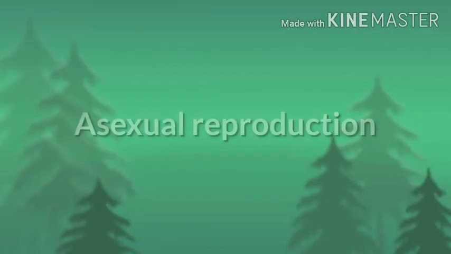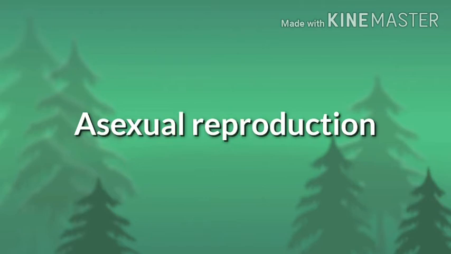Flowering plants generally reproduce sexually by seed formation. Many, however, reproduce asexually. So, there are two important methods of reproduction. The first method is asexual reproduction, and the other method is sexual reproduction. Today we will see about asexual reproduction.